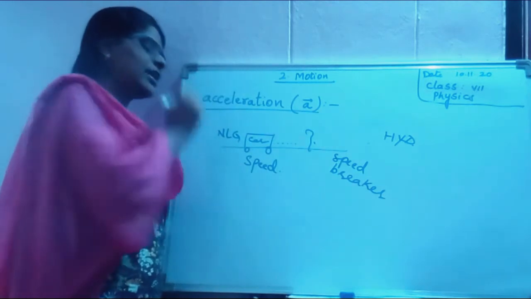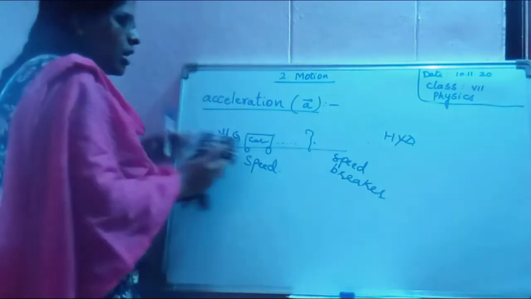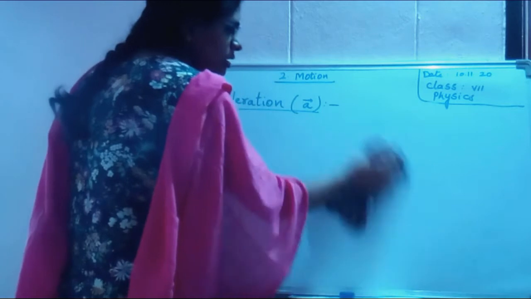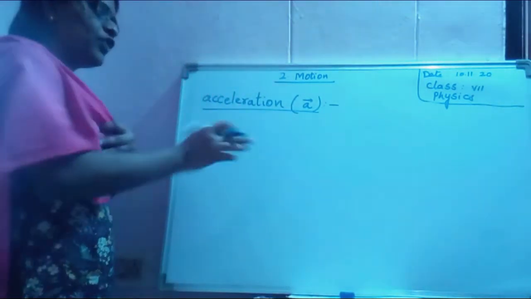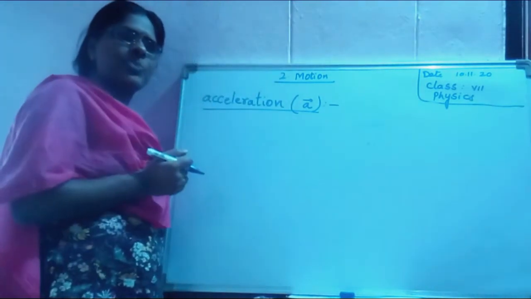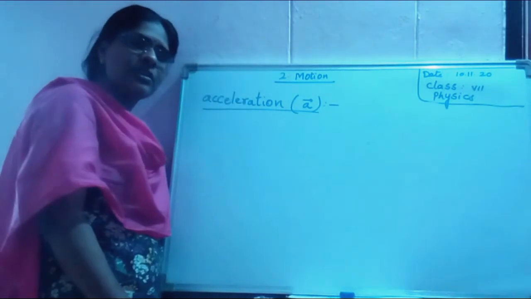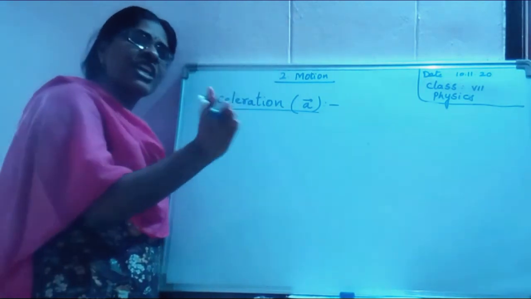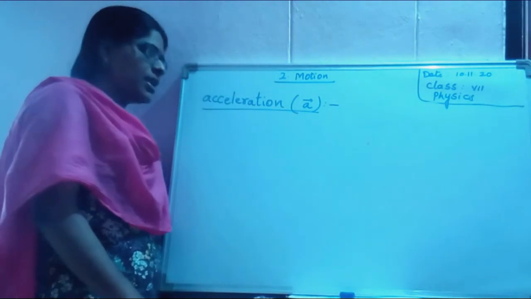Now, how to define acceleration? If you are moving on a straight road at 100 kilometers per hour and you want to take a turn, do you decrease the speed? Yes. And sometimes we also change the direction of the vehicle. Yes or no?